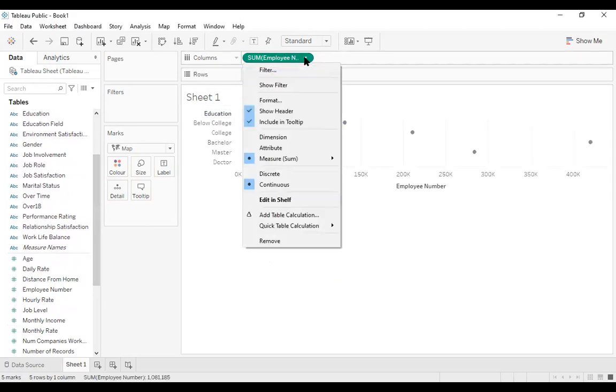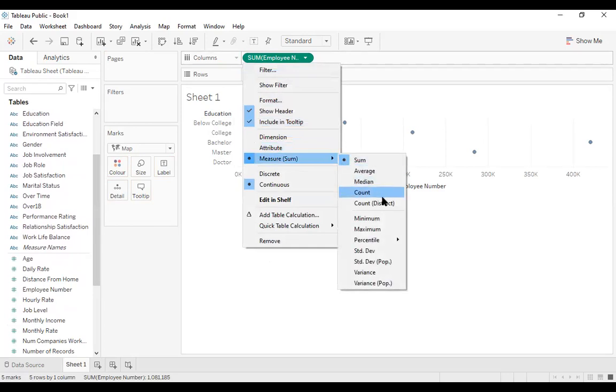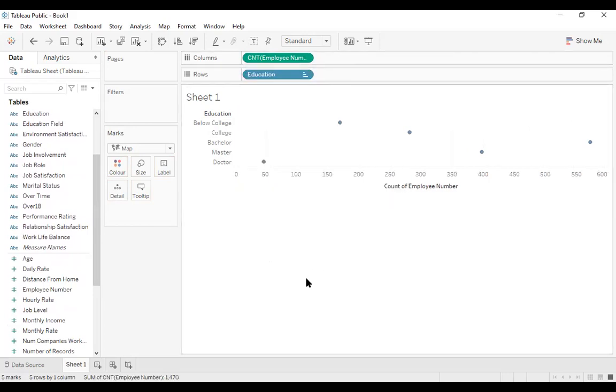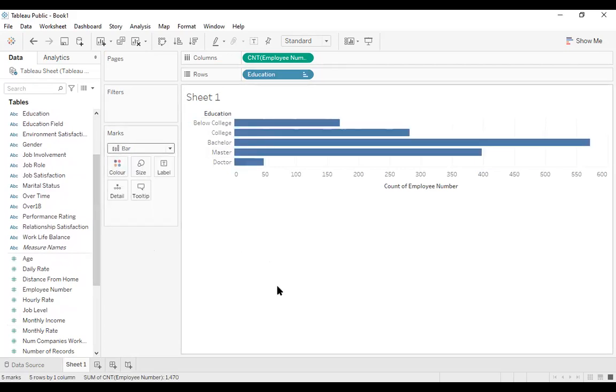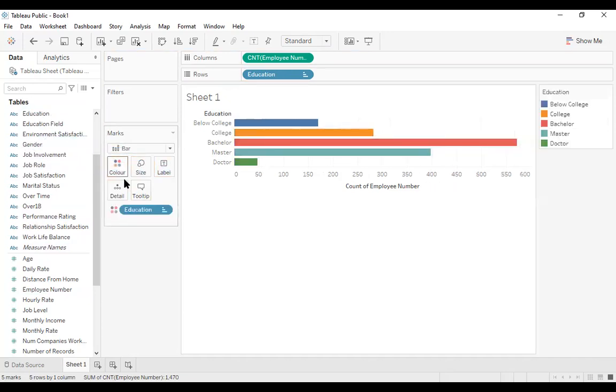Now just put the employee number here in the rows. By default, it will take sum. We can convert it into count. So it is taking map. Let's convert it into bar. Okay, so out of the entire data, with just a click of a second, putting in the things, we can get this. Then we can just put the education here and put it in the color mark, and we get different colors in the table.